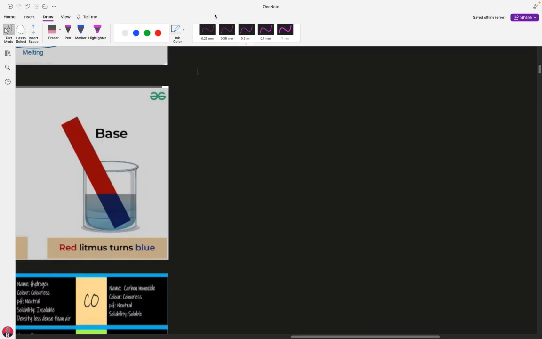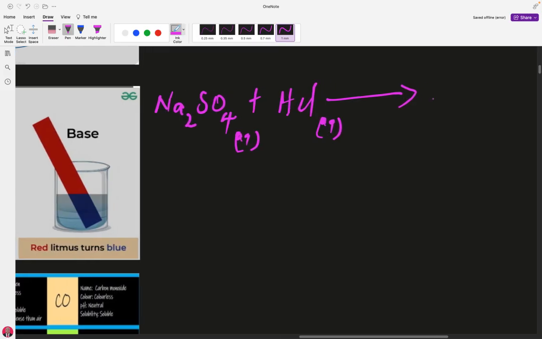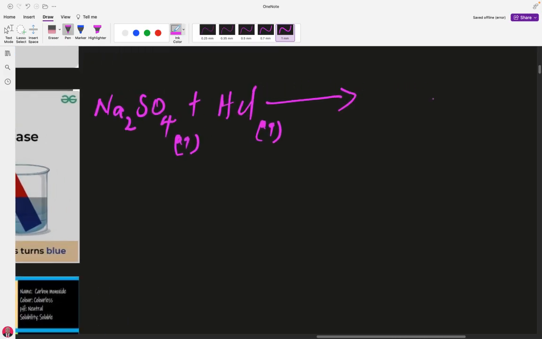So let's get back to the board. Now you see that there is sodium sulfate, which is aqueous, plus hydrochloric acid, which is aqueous. When this reacts, what are you likely going to see?